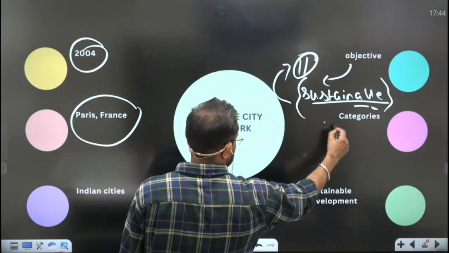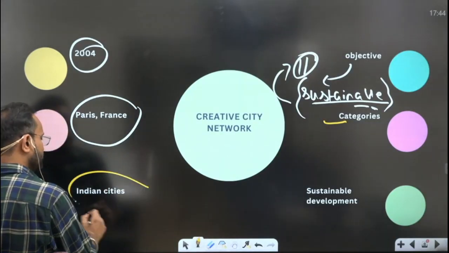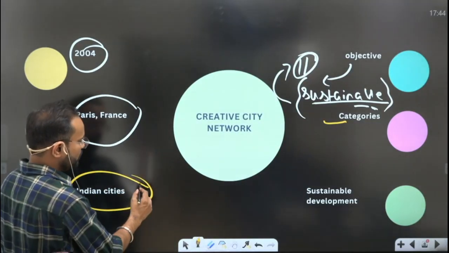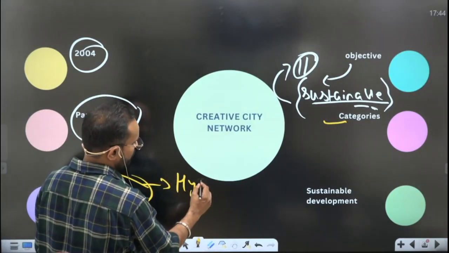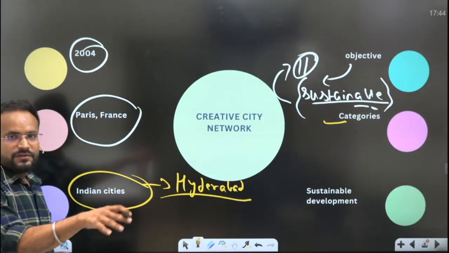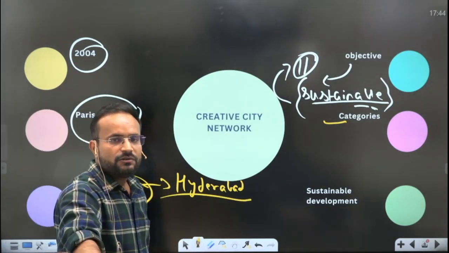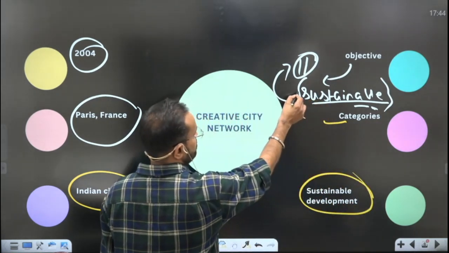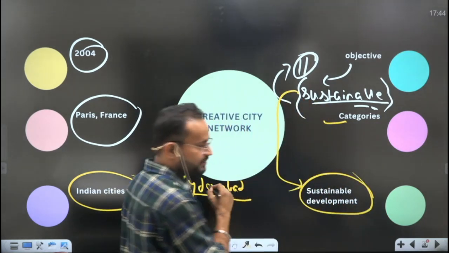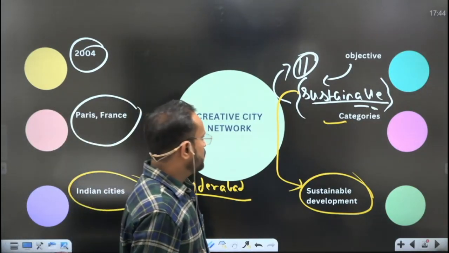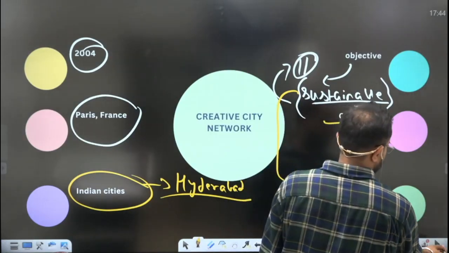So I have covered the categories and mentioned the Indian cities under those categories. One addition is that in gastronomy you also have Hyderabad as a city. So Lucknow is not the first from India in that category. And sustainable development I have written because this initiative supports sustainable development. So this is all that you need to know for UNESCO Creative City Network.